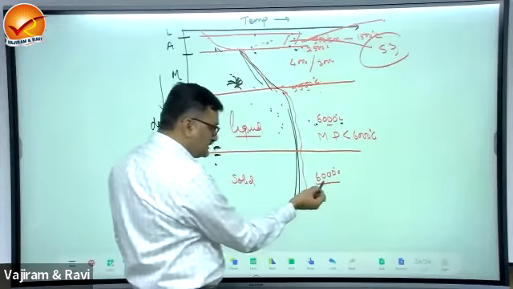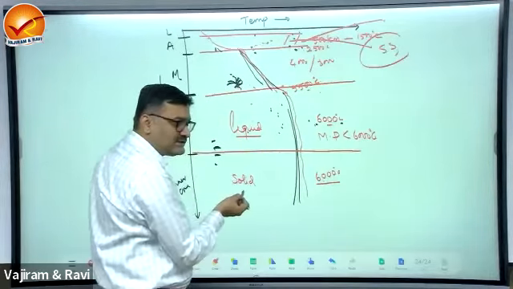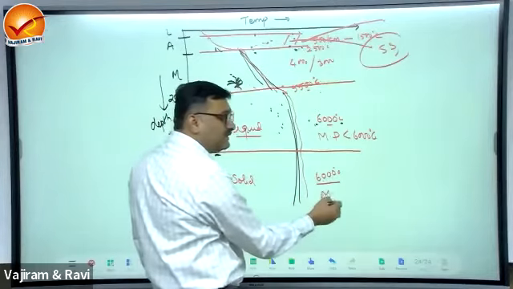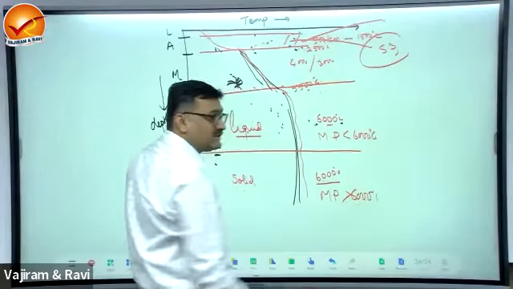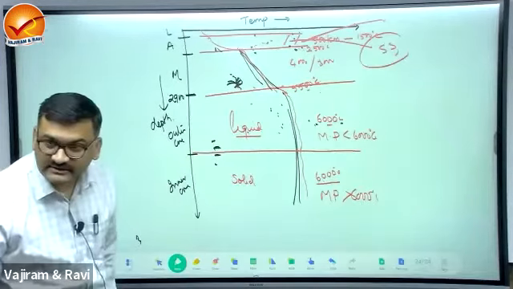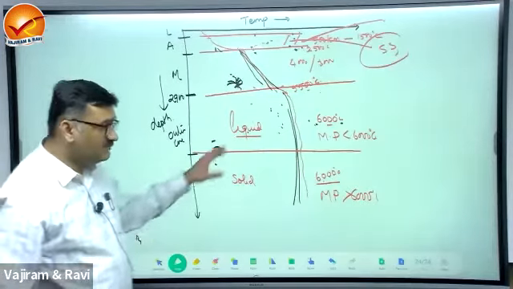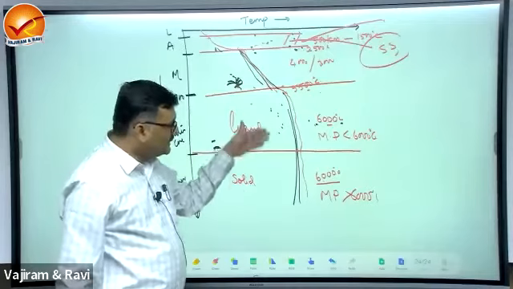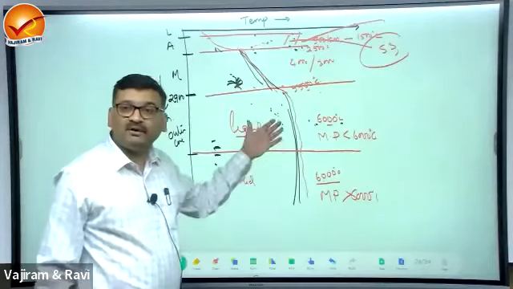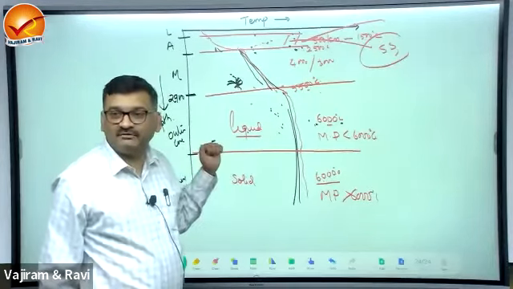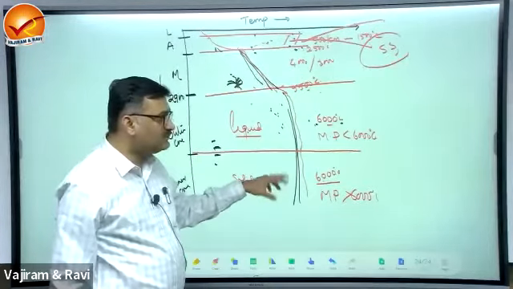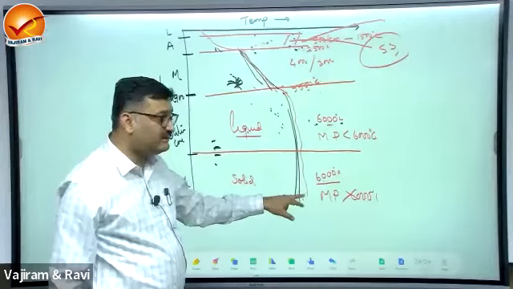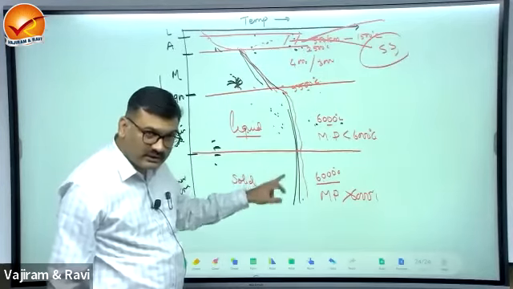And if it is 6000 but maintaining the solid state, what will happen? Melting point is greater, it needs much more temperature than 6000 degrees. Now we have to see the reasons for difference of melting point. What contributes to the difference of melting point in outer core and inner core?